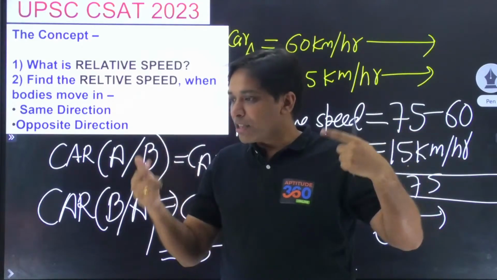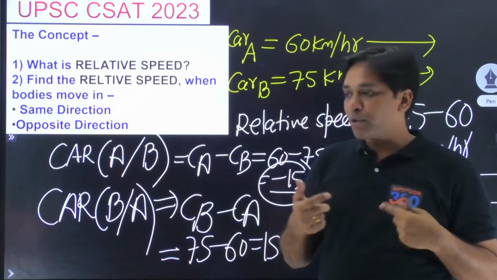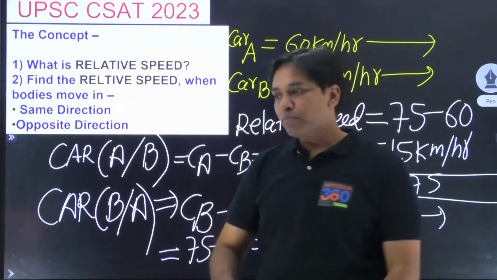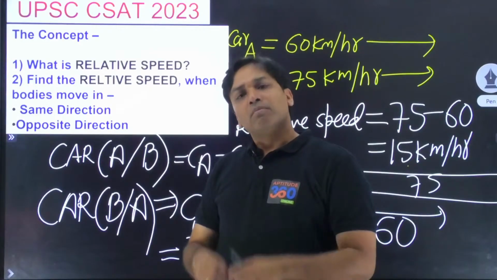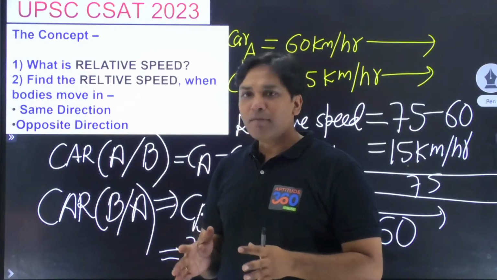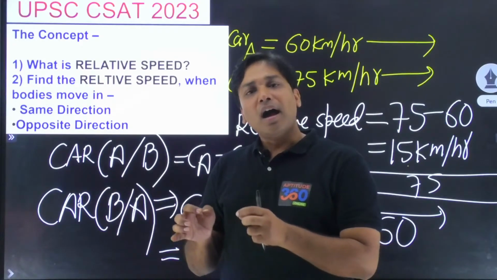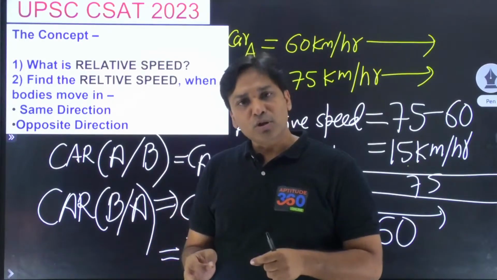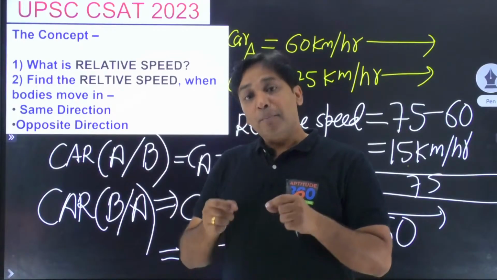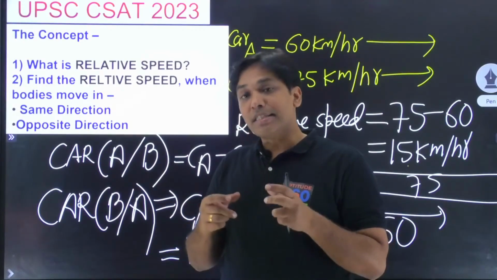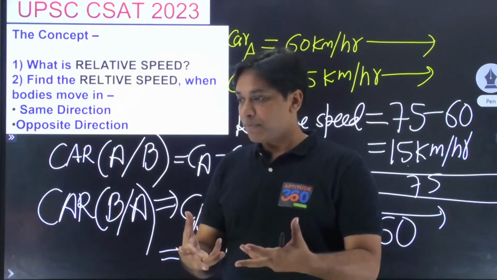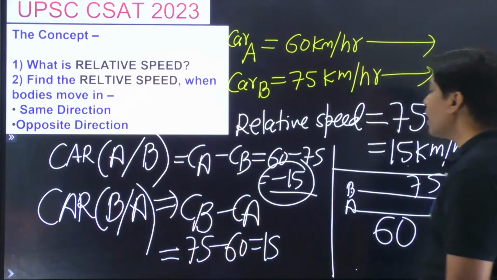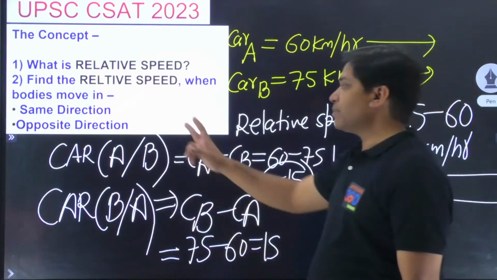Are we understanding this logic? Please let me know in the comment section if you are understanding this. क्या करेंगे हम, दिमाग नहीं लगाएंगे, जो नहीं है वो नहीं लगाएंगे, हम ज्यादा वाली स्पीड से कम वाली स्पीड को सब्सट्रैक्ट करेंगे and that is going to be our relative speed. But you have to have an understanding why you are writing this relative speed, right? Okay then. So एक तो हो गया कि same direction.